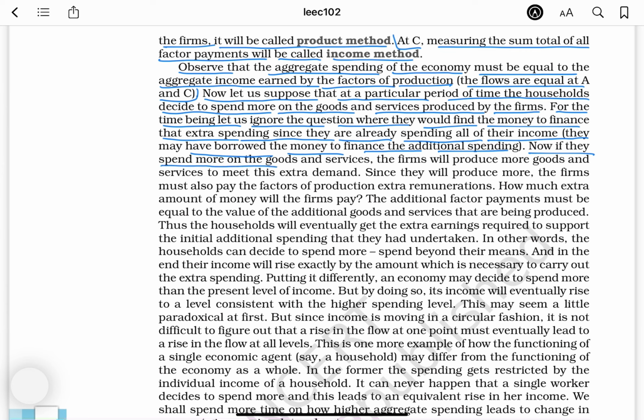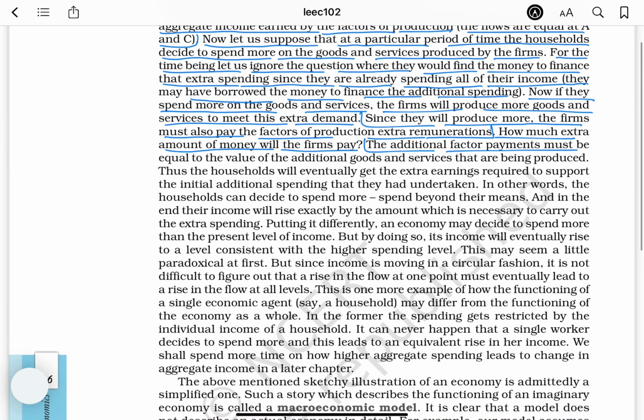Now, if they spend more on the goods and services, the firms will produce more goods and services to meet this extra demand. Since they will produce more, the firms must also pay the factors of production extra remunerations. How much extra amount of money will the firms pay? The additional factor payments must be equal to the value of the additional goods and services that are being produced. Thus, the households will eventually get the extra earnings